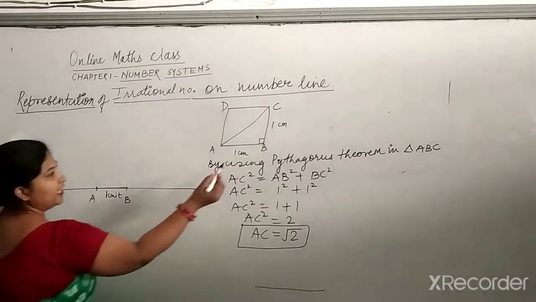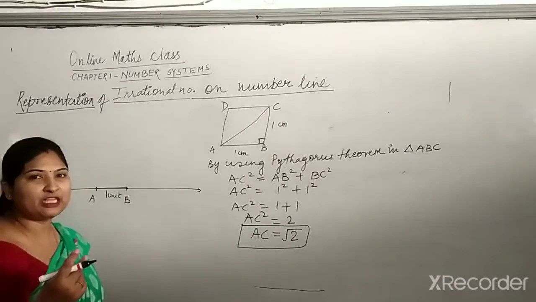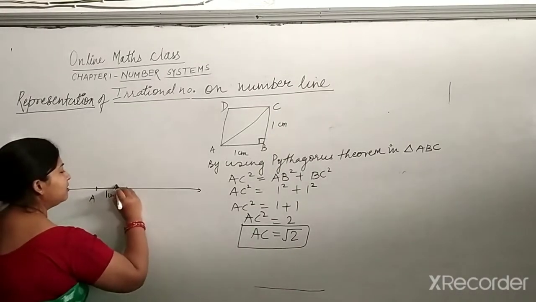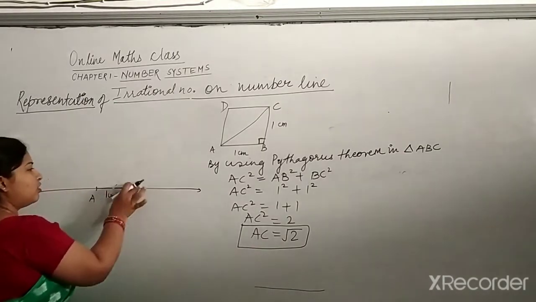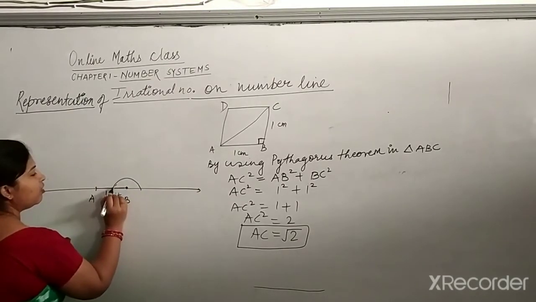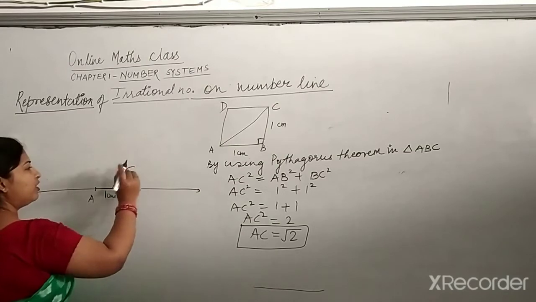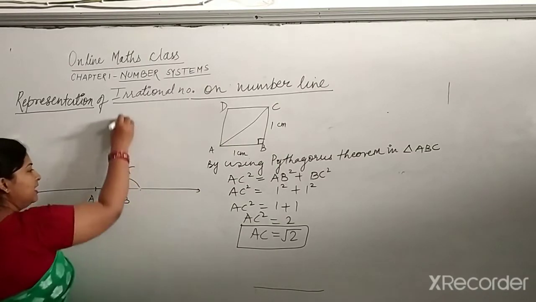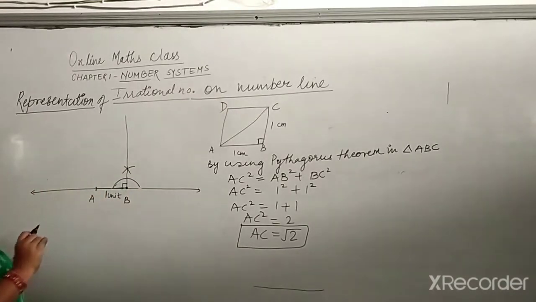On B, can you see that here is a 90 degree angle? All of you know how to make 90 degrees with the help of a compass. First of all, you have to make a semicircle by putting the compass on point B and then drawing the arc, like this. Now put the pencil upward and join with the help of the scale. This angle is 90 degrees.